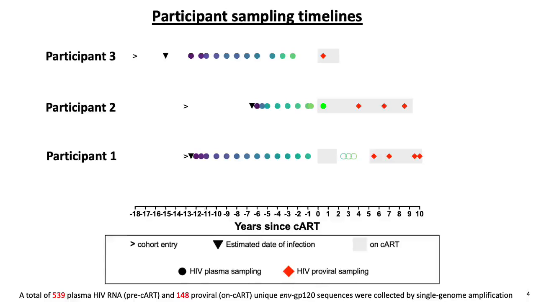Also, participant 1 had a period of plasma viremia after their initial regimen was interrupted. During this time, the participant had 3 plasma samples taken, shown as colored open circles. We amplified plasma HIV RNA from these time points with the expectation that these viruses would represent replication-competent HIV emerging from the reservoir after treatment interruption.